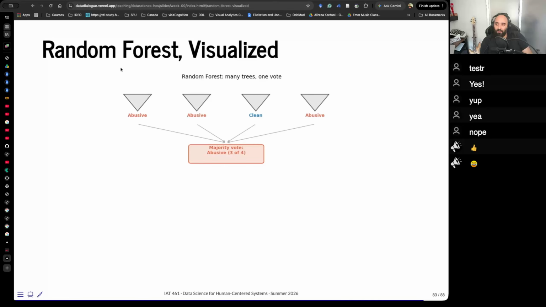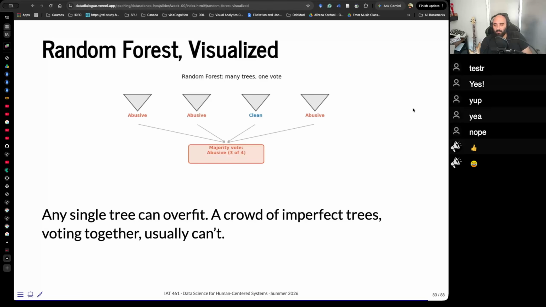So for example, these are 4 different trees we've built. 3 of them said it's abusive. These are using different words. Boom, you decide abusive. It turns out that this is so much better than just a simple decision tree. What's also interesting is that with decision trees, you can know which columns gave you the best decision. It's an explainable algorithm.